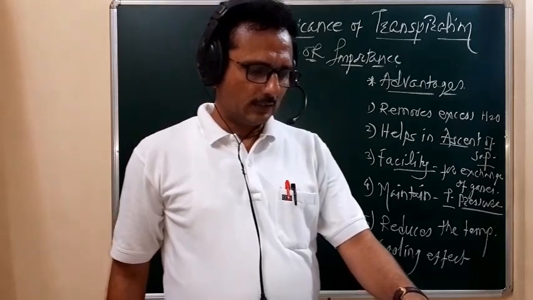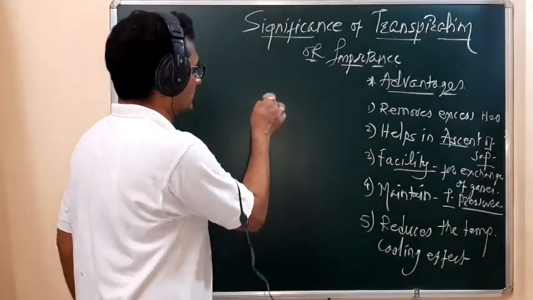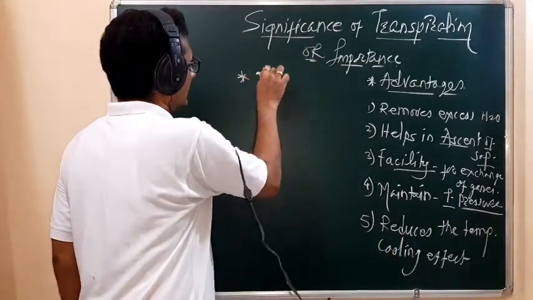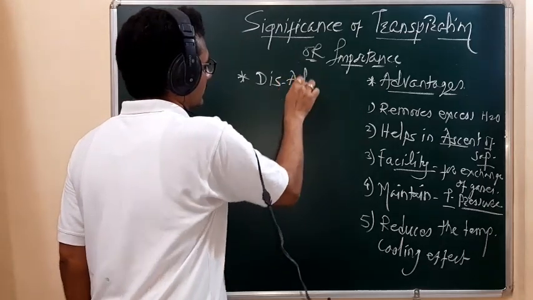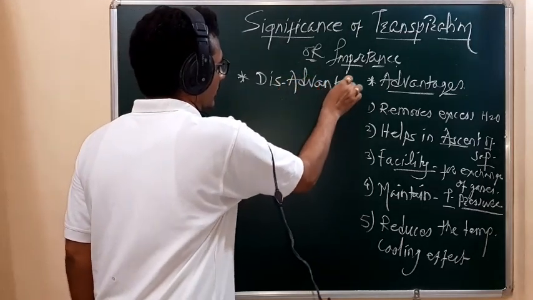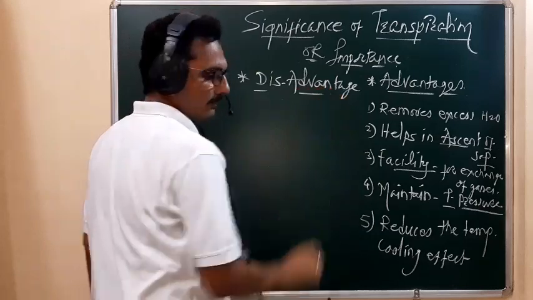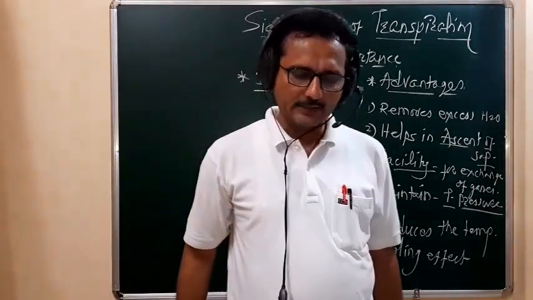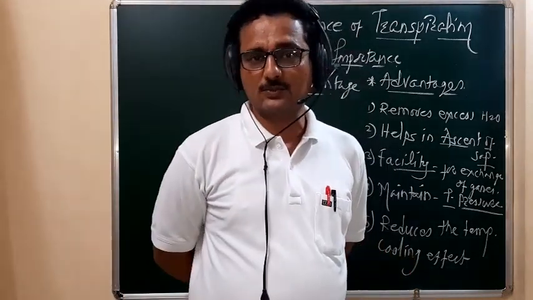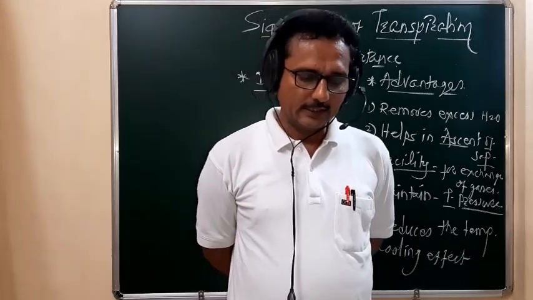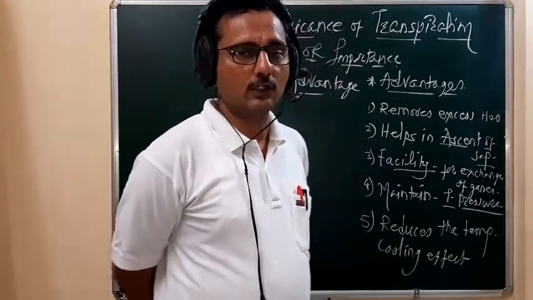Then students, what is the disadvantage? Remember, there is one disadvantage. Because of the excessive transpiration, what happens? There is a wilting of the crop plant.